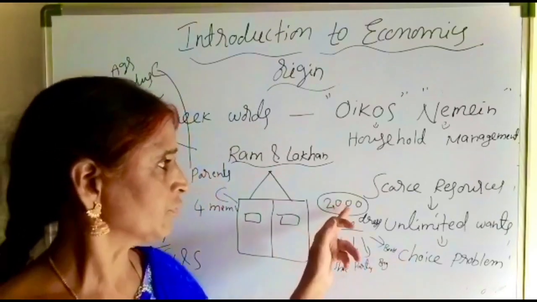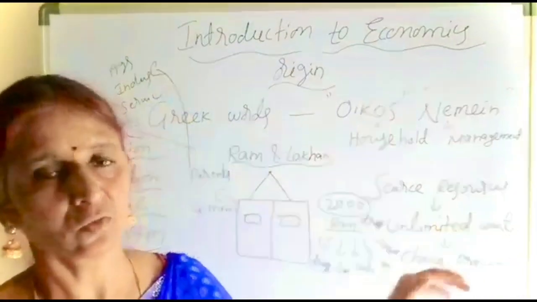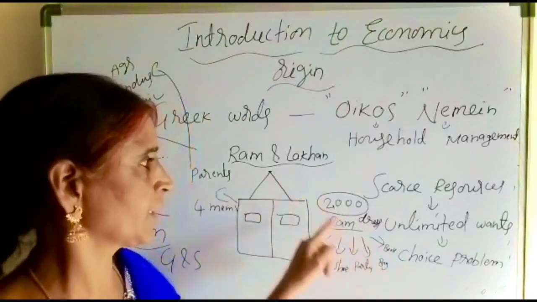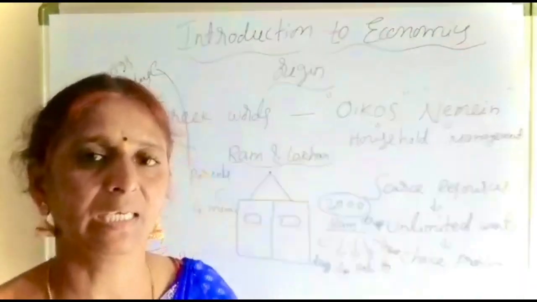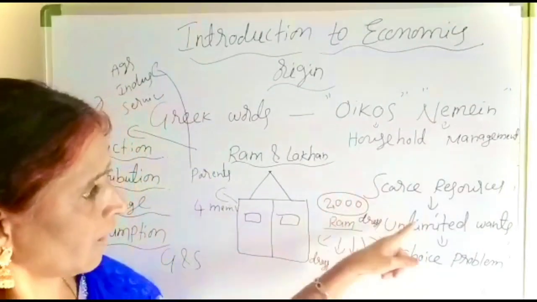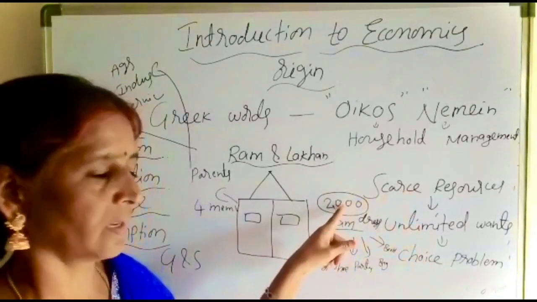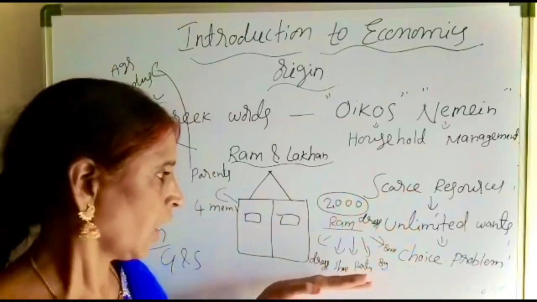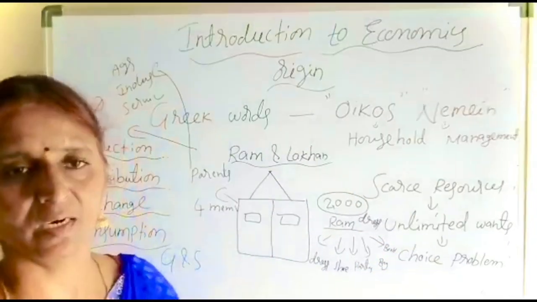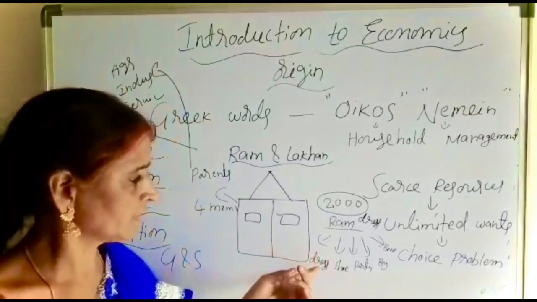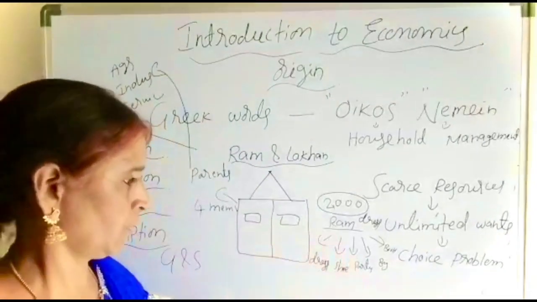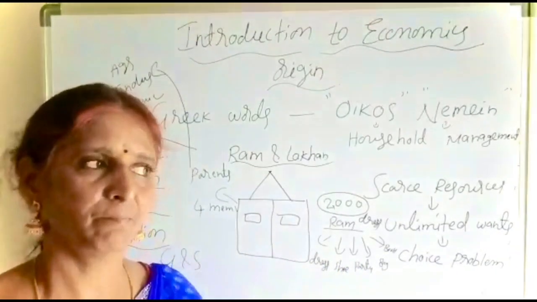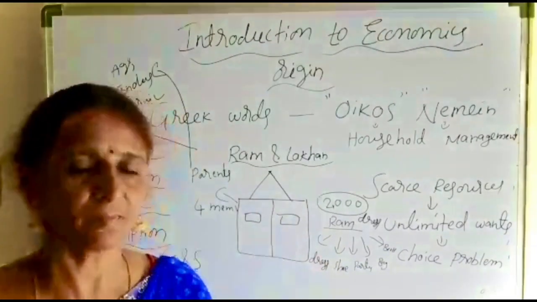But the resource, that is money, is very limited. So is it possible for Ram to satisfy all of his wants using the 2,000 rupees? No, highly impossible. Why? Because our wants are unlimited, but resources are limited. That is the reason that among all of his wants, Ram will satisfy his most important want. To some people purchasing a dress is the important one, to some people giving a party to friends is the important want. The importance of wants differs from person to person.